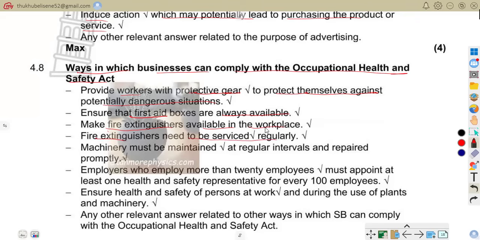That is when we can now maintain machinery. So make sure that you service them. Machinery must be maintained at regular intervals and repaired properly. Employers who employ more than 20 employees must appoint at least one health and safety representative for every 100 employees. You appoint safety representatives. Workers monitor workplace safety. Ensure health and safety of persons at work and during the use of plant and machinery.